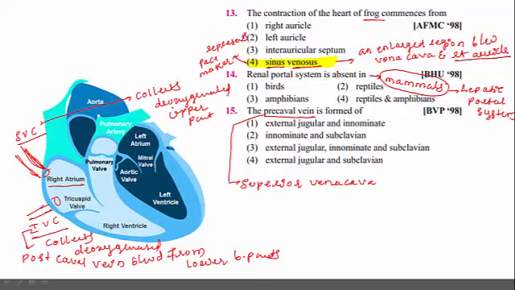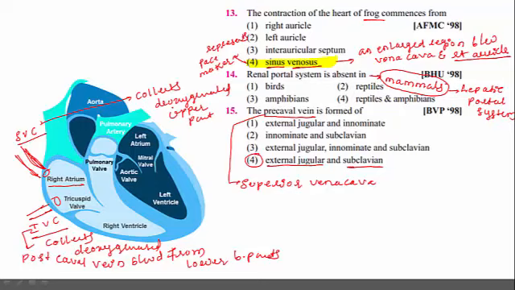This superior vena cava is made up of two important structures. One is external jugular and subclavian. These are the two parts. Actually, three parts are there. So, external jugular, internal jugular, and subclavian.